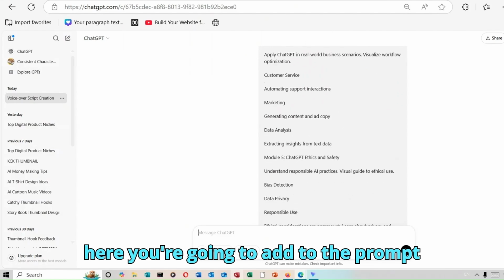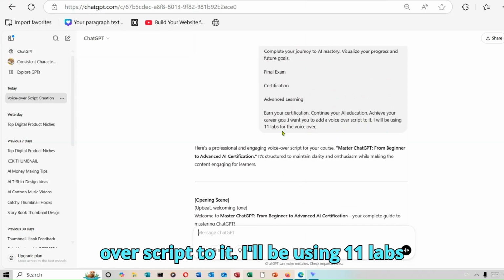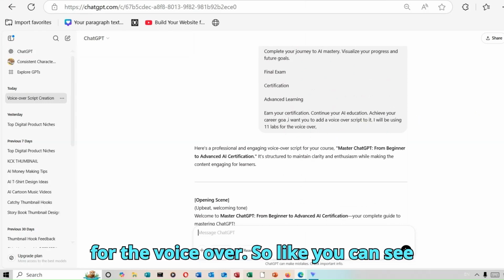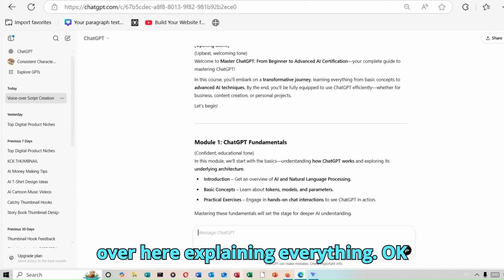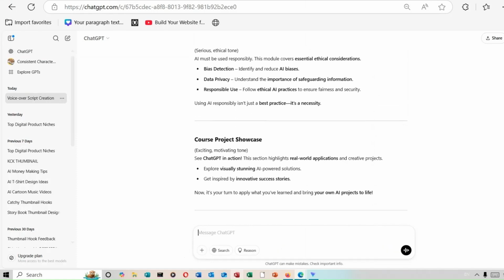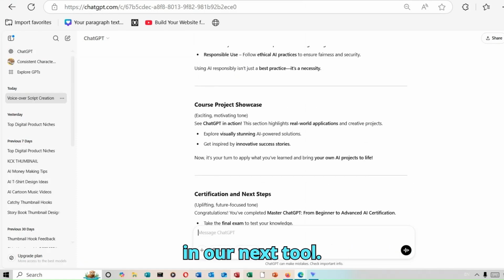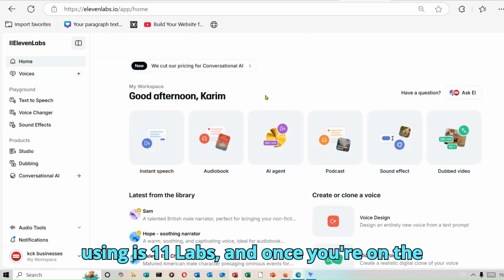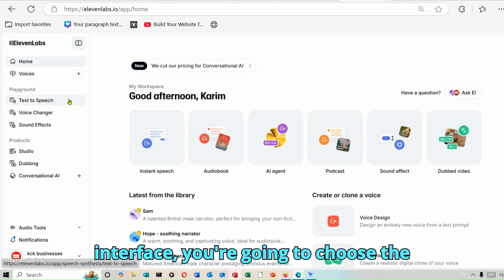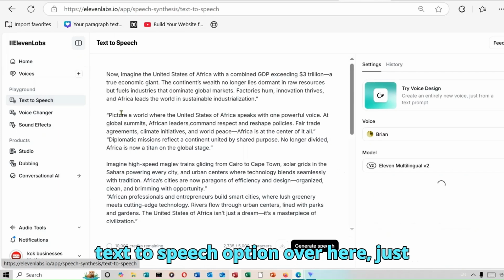Then down here, you're going to add to the prompt, and you say, I want you to add a voiceover script to it. I'll be using 11 Labs for the voiceover. So like you can see, it's going to generate for you a script over here explaining everything. So this is what we are going to copy and use in our next tool. The voiceover tool we are going to be using is 11 Labs, and once you're on the interface, you're going to choose the text to speech option over here, just like that.